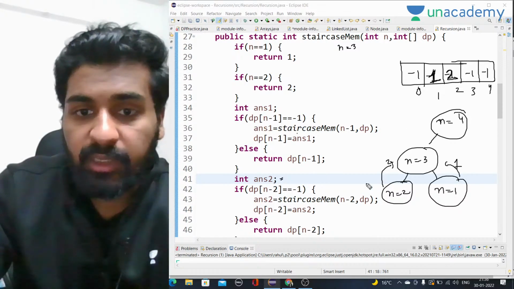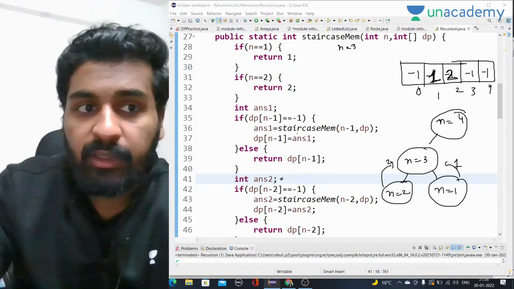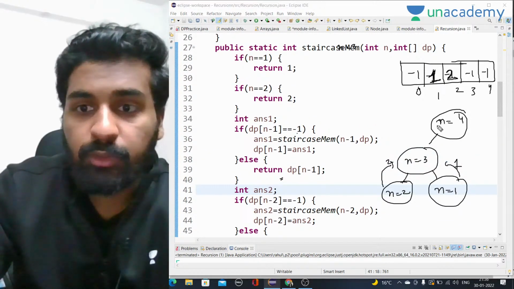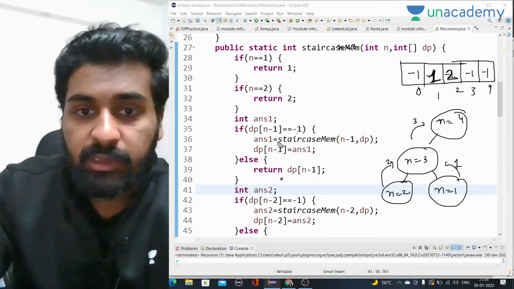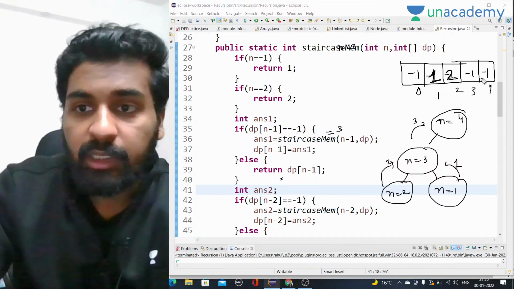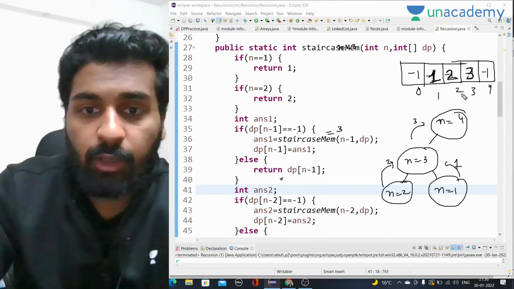Now what do we have to do? For 3 we got the answer. So from here what we will return is the sum of both of these. That will be 2 plus 1 is equal to 3. Okay, so where will it return? To 4. So for the first answer of 4, it will be 3, right? So dp of n minus 1, that means on the third index we will have 3. Okay, till now it is working correct, absolutely fine.